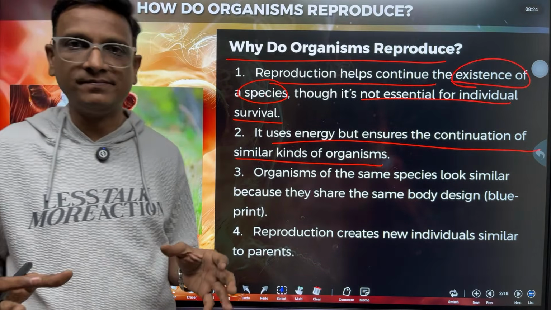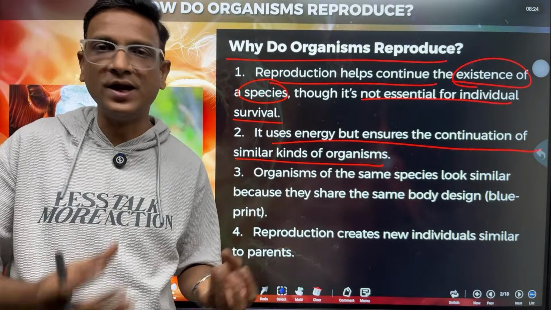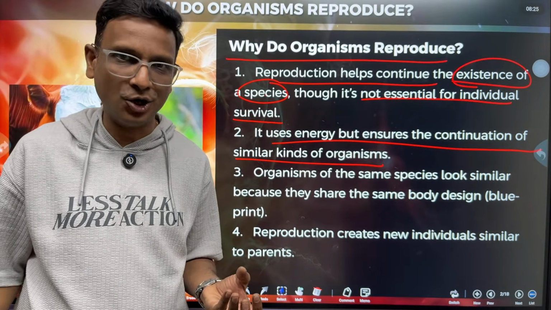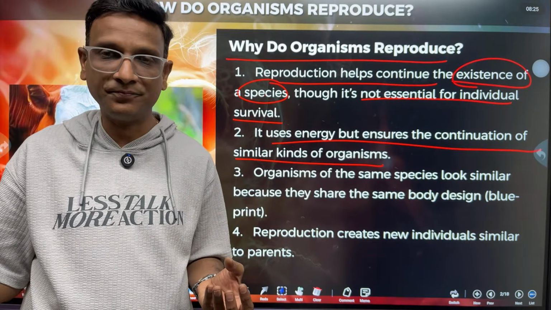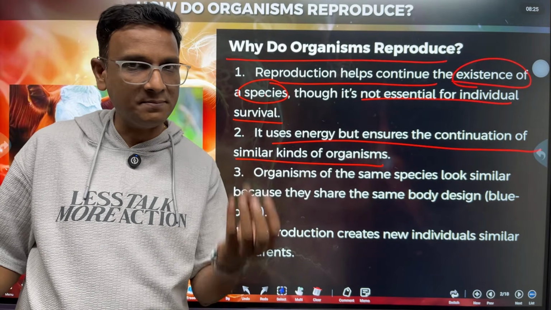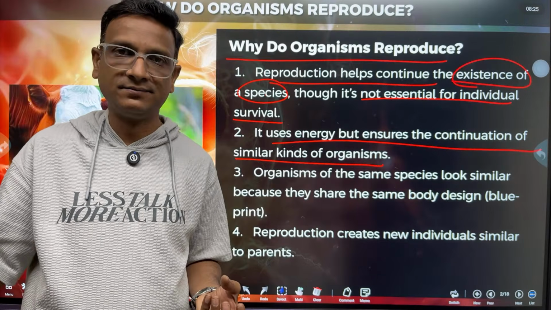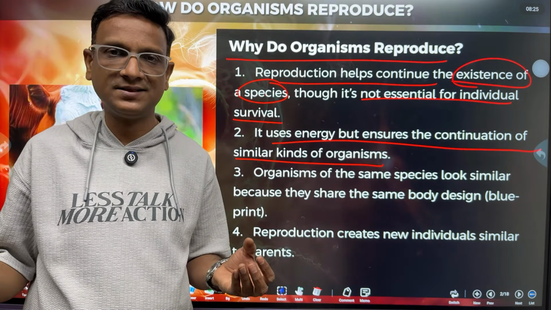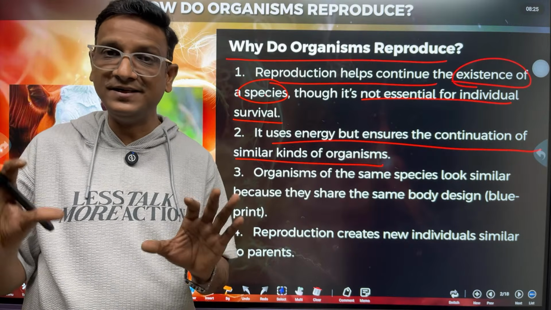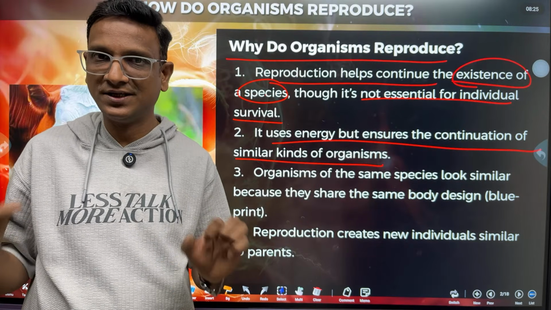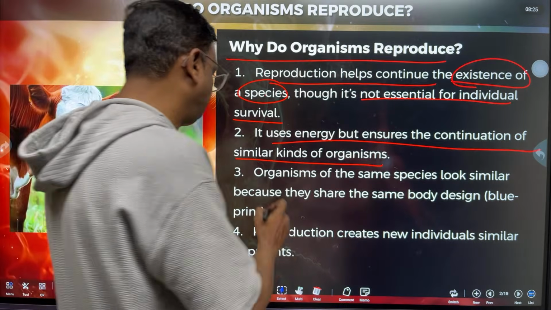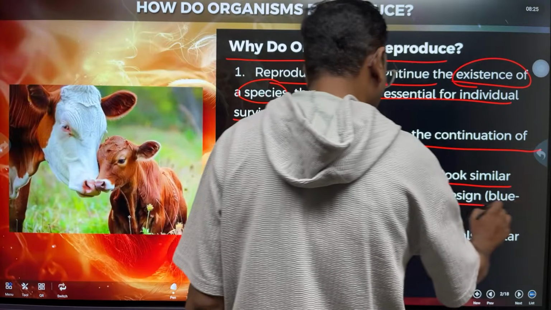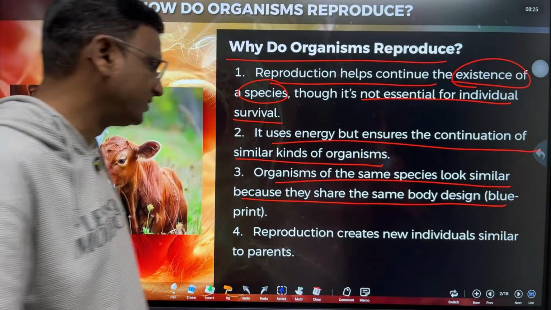So in reproduction, the young ones look like their parents. Yes, a cat looks like a cat, not like a dog. A dog looks like a dog. Of course, the baby and the parent may have little differences, but they are alike. Most of their features are alike. Organisms of the same species look similar because they share the same body design, blueprint.